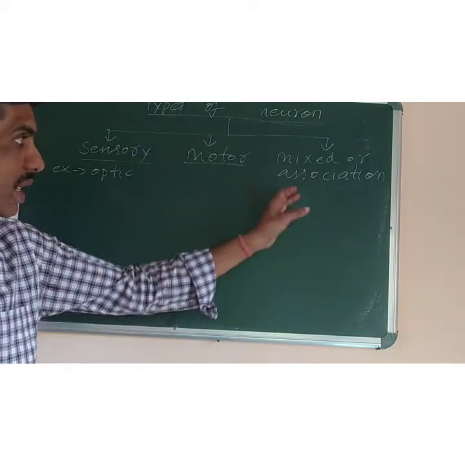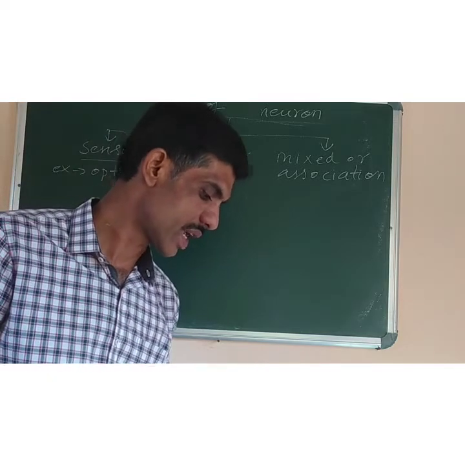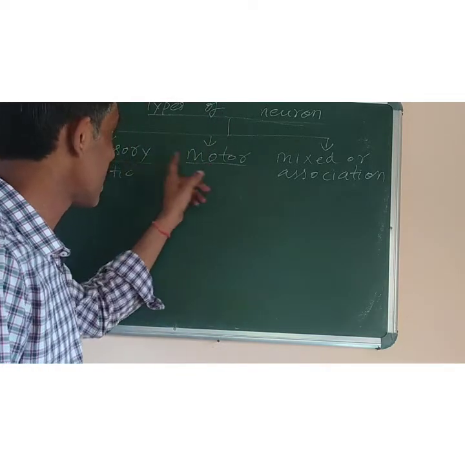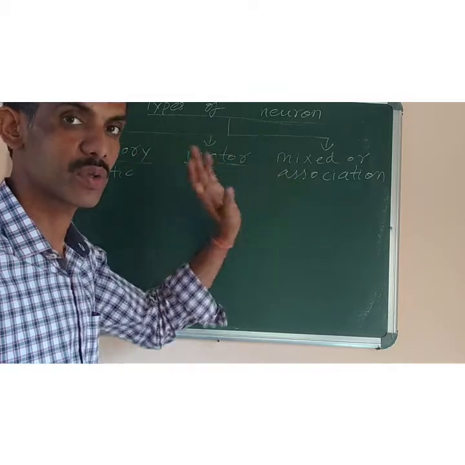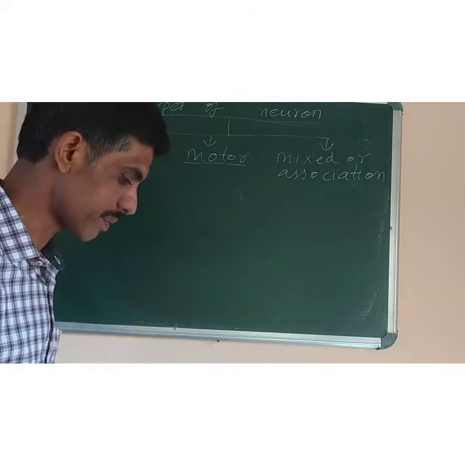Okay. They are also called connecting neurons, or mixed neurons, or interneurons. They connect both the sensory as well as motor neurons. That's why the name is association neuron, and it is found particularly in the spinal cord.